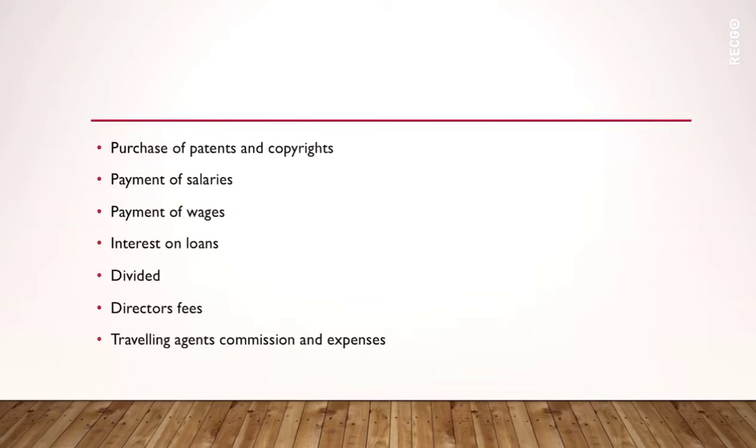Okay, next comes traveling agents' commission and expenses. See, agreements made with the traveling agents should be examined. Means there will be some agents who will be working on a commission and they will be traveling from one place to another for the sale of the product or for the promotion of the product of the organization. So for such expenses, agreements should be made with the traveling agents and that should be examined by the auditor. Commission paid to them should be vouched with the statement of the agent and the receipt issued by them. Voucher for every expenditure should be demanded.